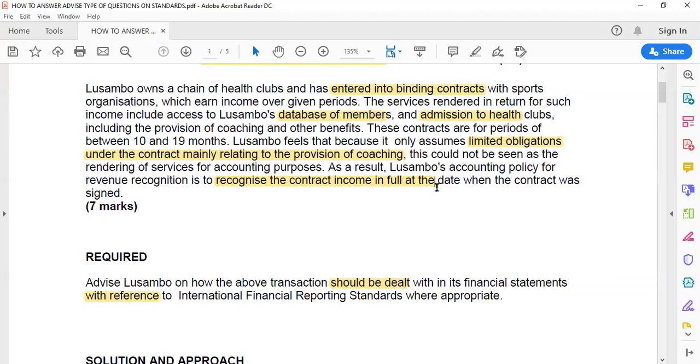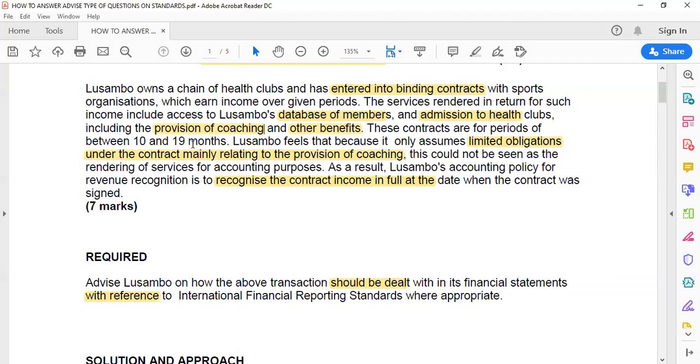Which means that if I say, whenever there's a flat tire, I'm going to be charging you 100 kwacha, I should not recognize that 100 kwacha in my books as revenue because I've not performed the obligation. That is what Lusambo PLC couldn't see in this situation because he has a number of steps: database, admission, and then the provision of coaching, and other benefits. So Lusambo PLC should have recognized separate performance obligations and recognized revenue as he satisfies those separate performance obligations.